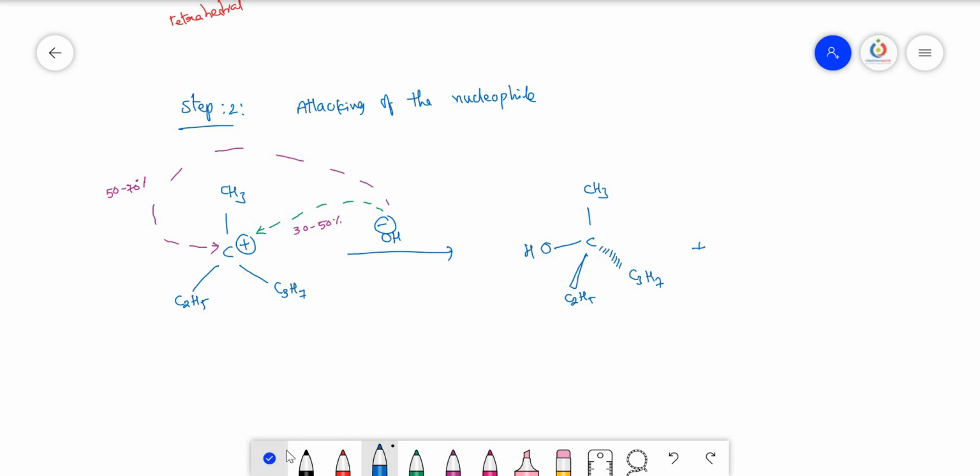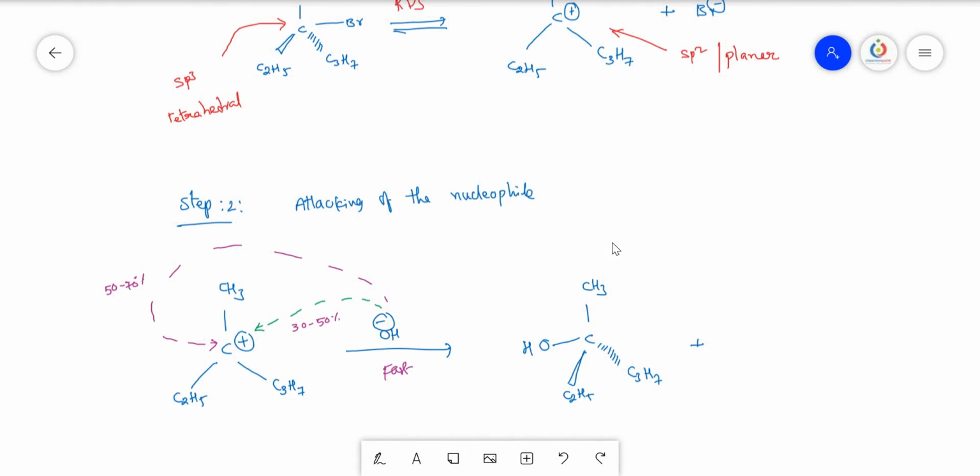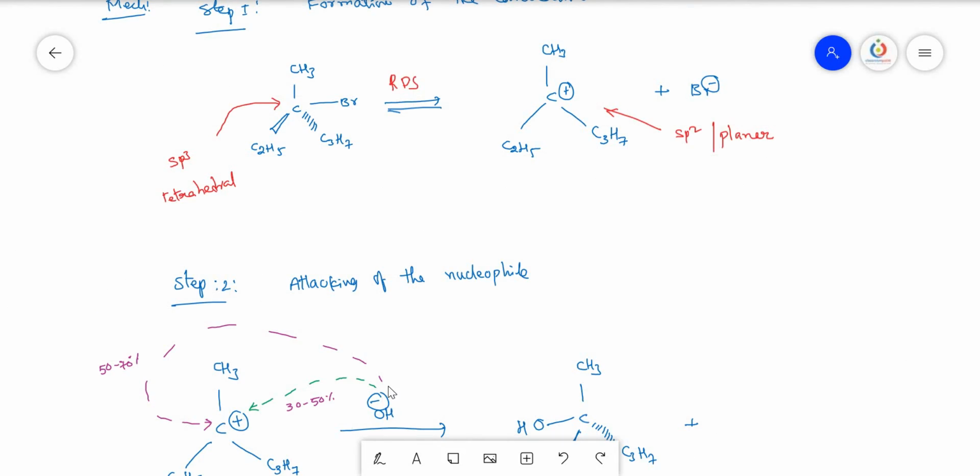The reason is this reaction takes place very fast, this is a fast step. Fast step in the sense, the moment the carbocation is formed, OH minus immediately attacks, because OH minus, Br minus, carbocation, reactant and all will be in the same reaction mixture. So when this is going to be disconnected, OH minus will be ready to attack this carbocation the moment it is formed, because OH minus will not come separately from another corner of the bottle. It just lies beside the bromine, carbon and all these methyl groups. OH minus may be present anywhere over here.